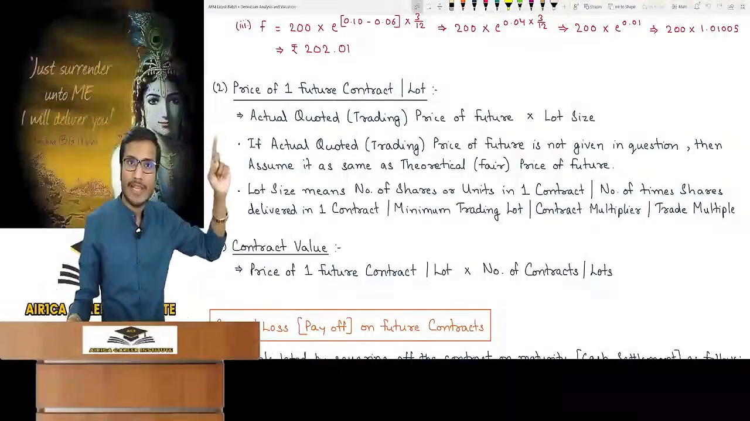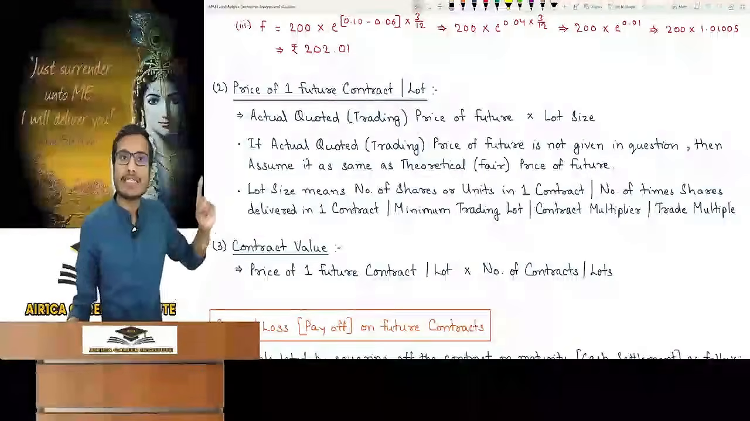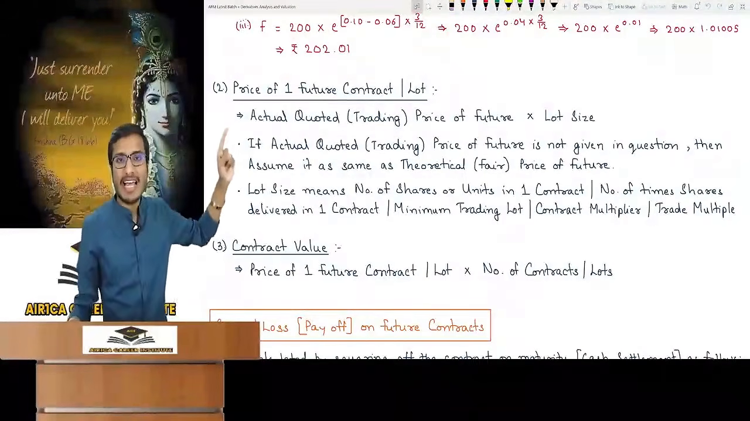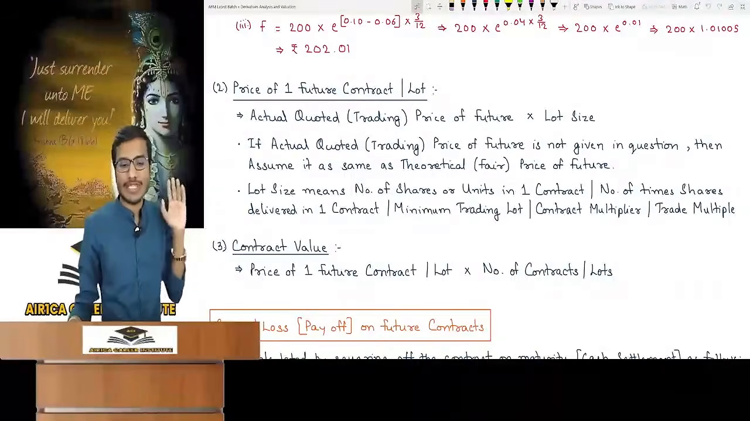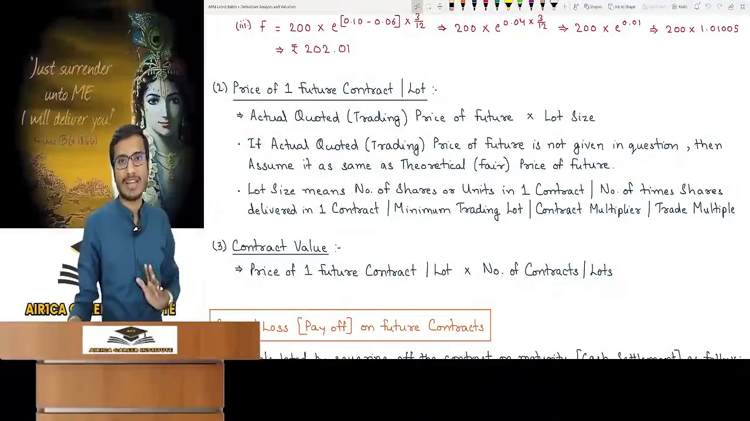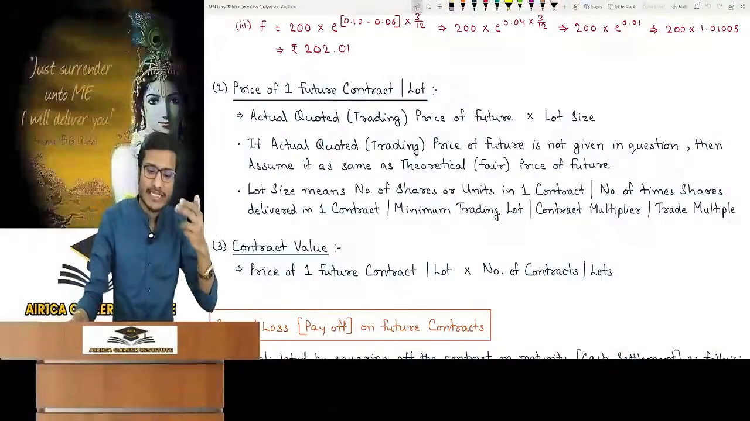Read the question carefully. Many times the actual quoted price will be given and you also calculated the theoretical price. Which price do you take then? Sir, only the actual quoted one. But if the actual quoted price is not given in the question, then the theoretical or fair price of future is considered as the actual quoted price.